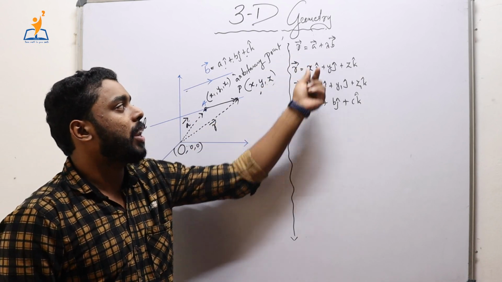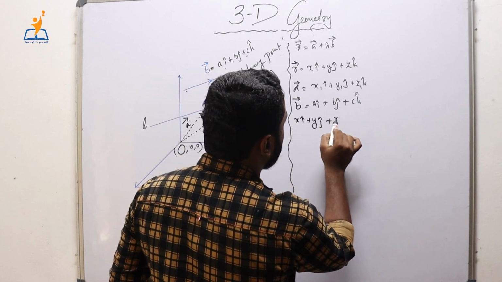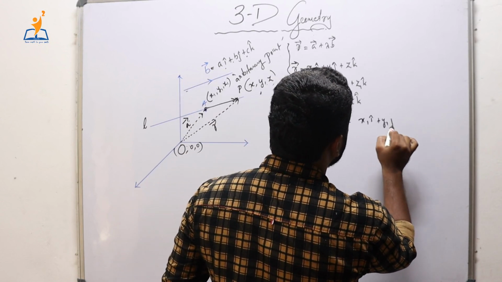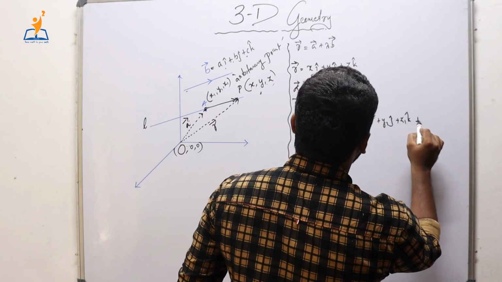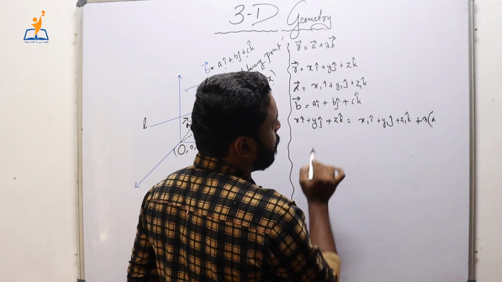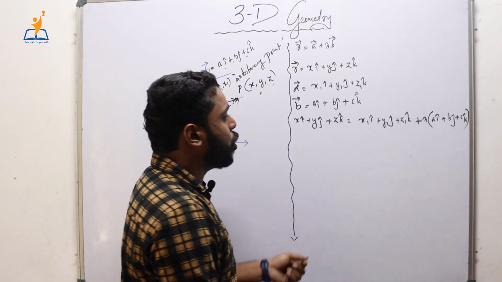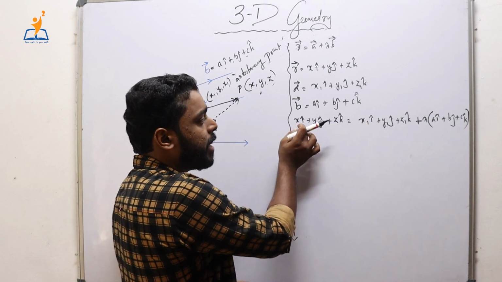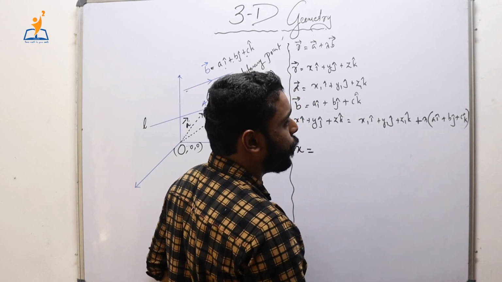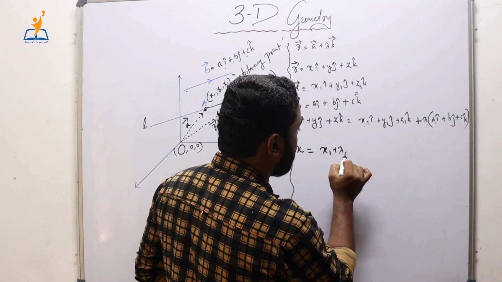Now substituting these values in this equation, we will get x i cap plus y j cap plus z k cap is equal to x1 i cap plus y1 j cap plus z1 k cap plus lambda into b, and what is b? a i cap plus b j cap plus c k cap. Now we can equate the respective components. Here the coefficient of i is nothing but x. On the right side the coefficient of i is nothing but x1 plus lambda a.